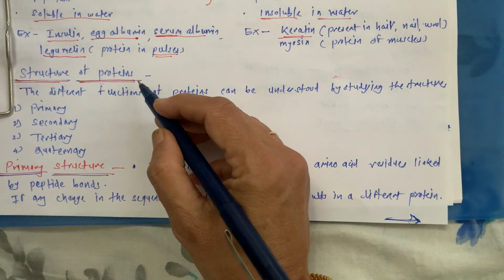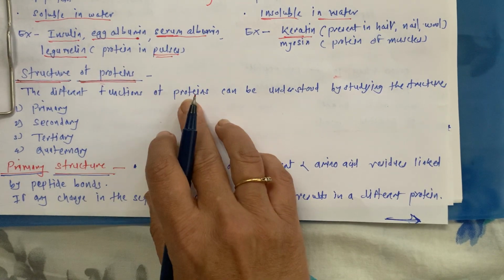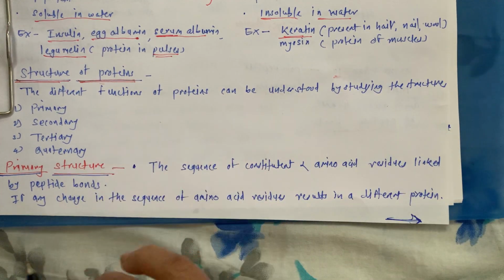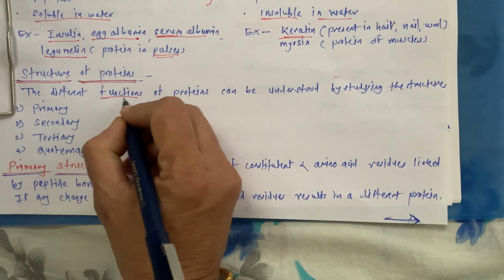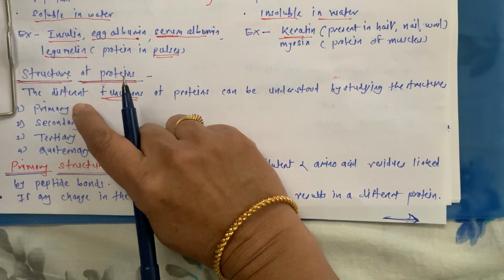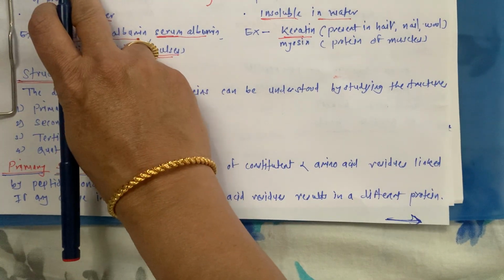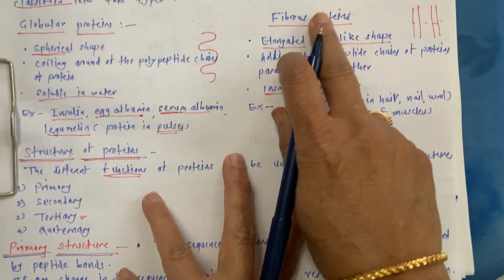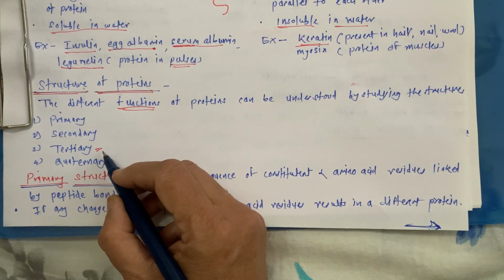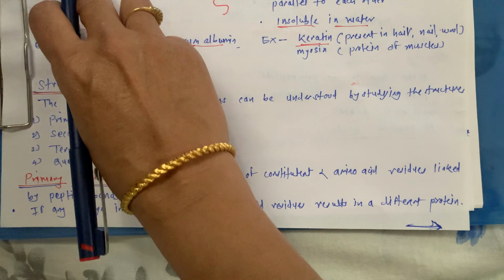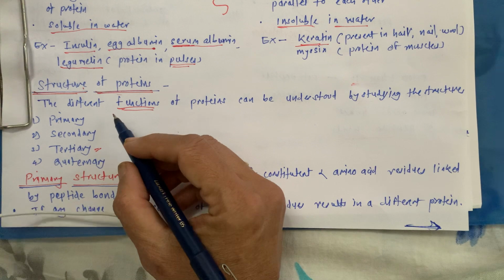Now the next topic is structure of proteins. Different functions of proteins we can understand by studying the structures. So structure of protein is related with functions. Remember this thing. Here it is primary, secondary, tertiary and quaternary. Whatever we studied, globular protein and fibrous protein, they are tertiary. We are going to study it again, but I am just giving you the idea. These are the examples of tertiary protein. Now we will see one by one.